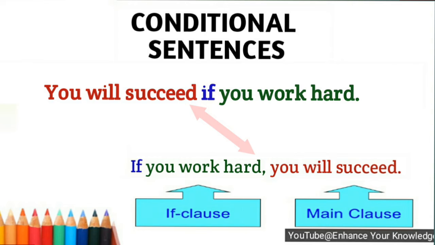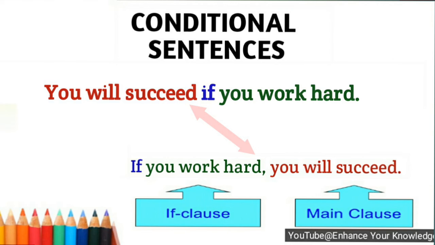As in this sentence, the conditional clause is at the beginning: if you work hard, the sentence starts with if. So we use a comma after the if clause or dependent clause. When the if clause precedes the main clause, in that case we use a comma, otherwise we eliminate it. Like if we change this sentence: you will succeed if you work hard. In this situation we do not use a comma after the main clause.